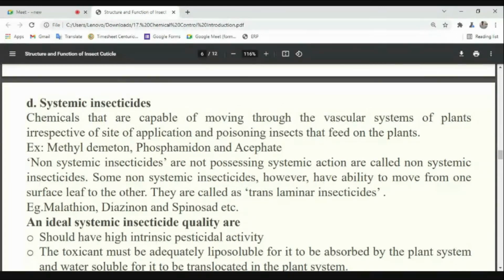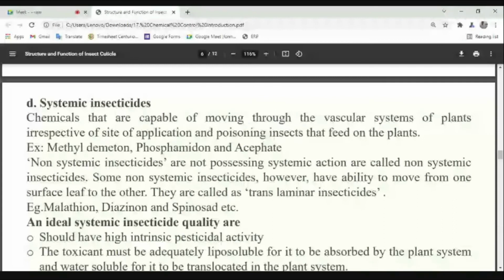Sir, in non-systemic insecticide, is it not translocated to any place? I told you now: wherever you apply, they will be there only. They won't translocate. In systemic, what happens?